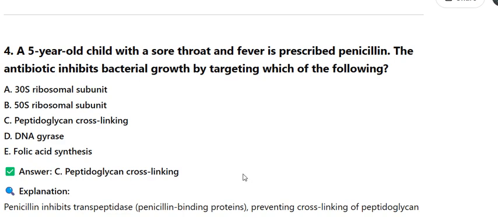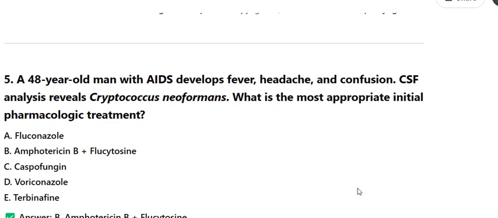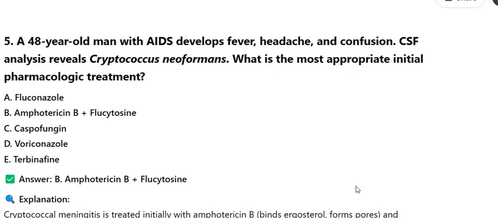4. A 5-year-old child with a sore throat and fever is prescribed penicillin. The antibiotic inhibits bacterial growth by targeting which of the following? A. 30S ribosomal subunit. B. 50S ribosomal subunit. C. Peptidoglycan cross-linking. D. DNA gyrase. E. Folic acid synthesis. Answer: C. Peptidoglycan cross-linking. Explanation: Penicillin inhibits transpeptidase penicillin-binding proteins, preventing cross-linking of peptidoglycan in bacterial cell walls. This is effective against Streptococcus pyogenes, a common cause of pharyngitis.